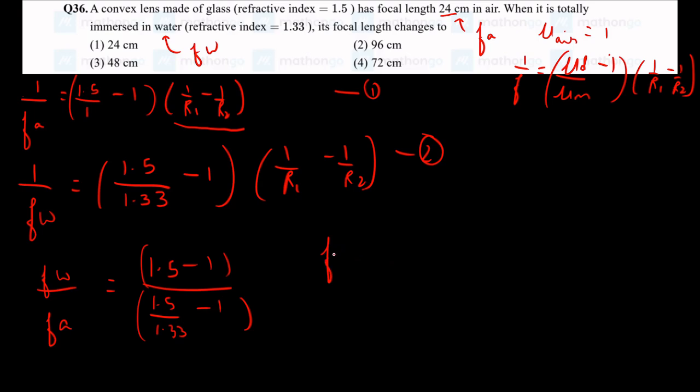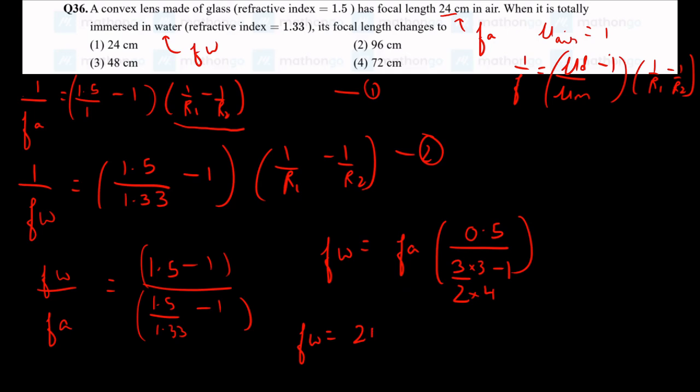So we'll get focal length in water is equal to focal length in air times (1.5 minus 1, which is 0.5). I'll take 1.5 as 3 by 2 and 1.33 as 4 by 3, because I see good numbers over here. Dividing by 4 by 3 is multiplying with 3 by 4, minus 1. They have given focal length in air as 24 cm.